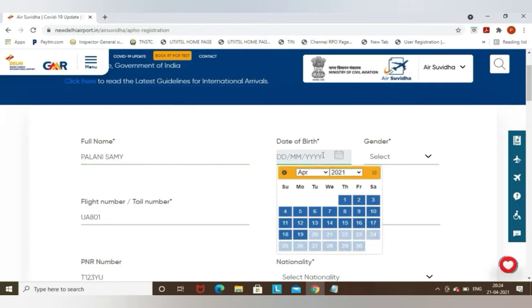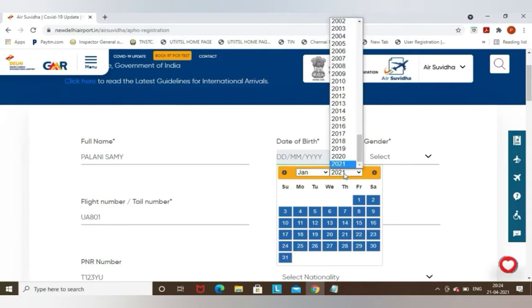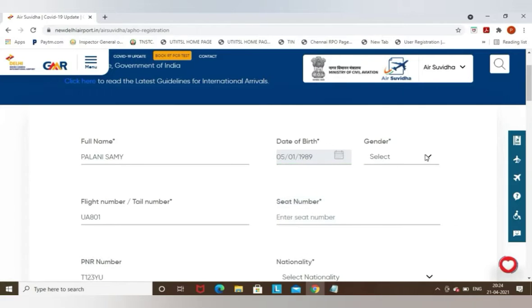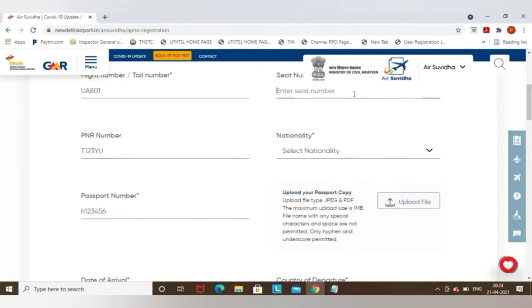And you need to now update your date of birth. Date of birth as per your passport, you need to update. And gender you need to select. And the flight number which you have mentioned, it's already reflecting the flight in which you are going.